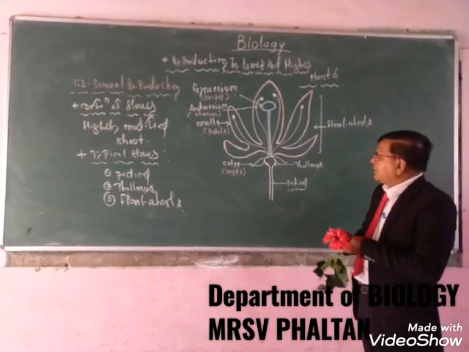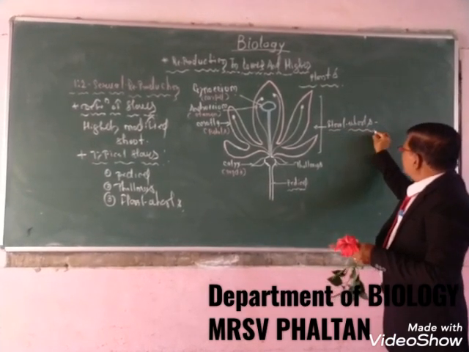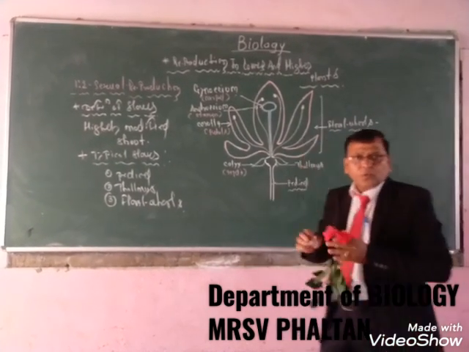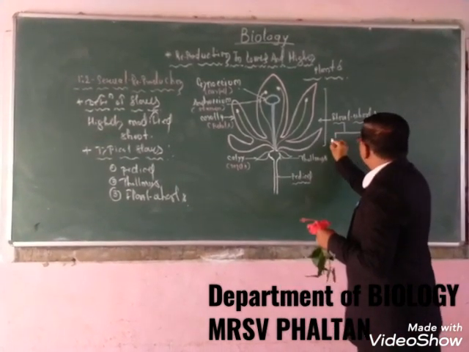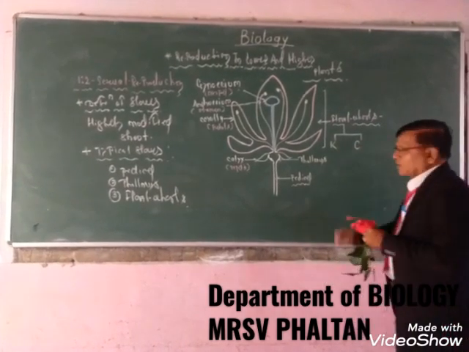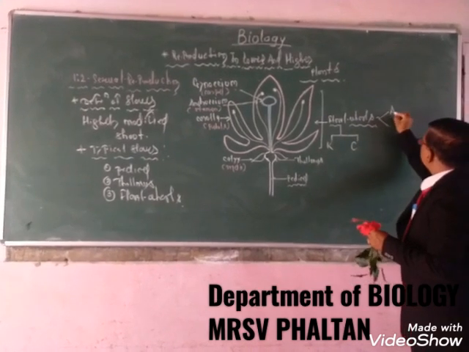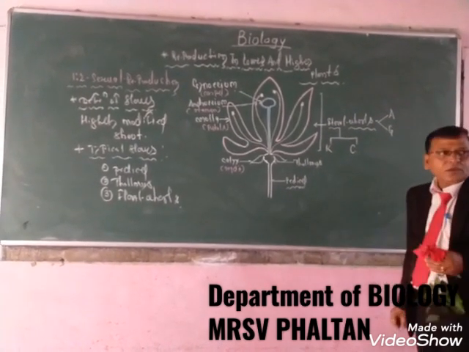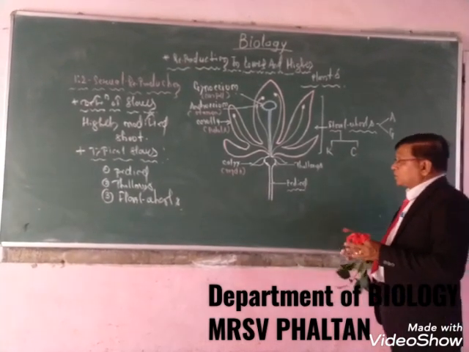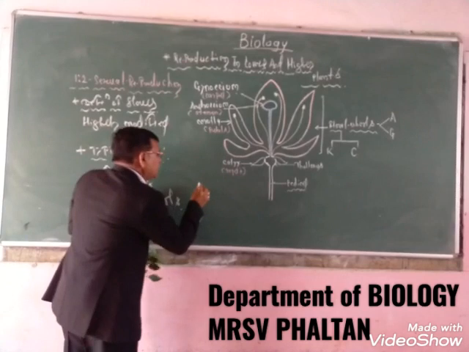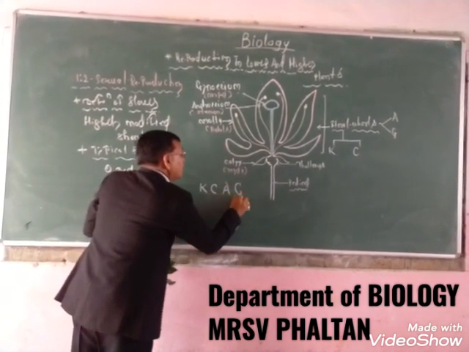The third part is the floral whorls. The floral whorls are divided into two parts: the accessory whorls, which stand for the calyx and corolla, and the essential whorls, which stand for the androecium and gynoecium. In short, remember that the parts of the flower are the calyx, corolla, androecium and gynoecium.